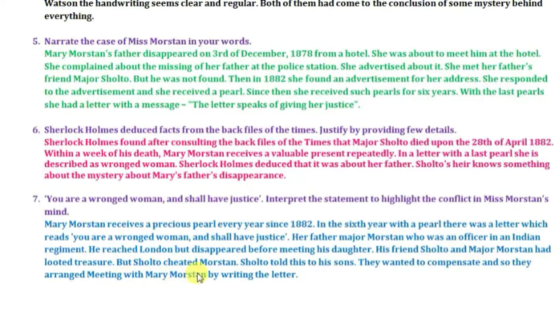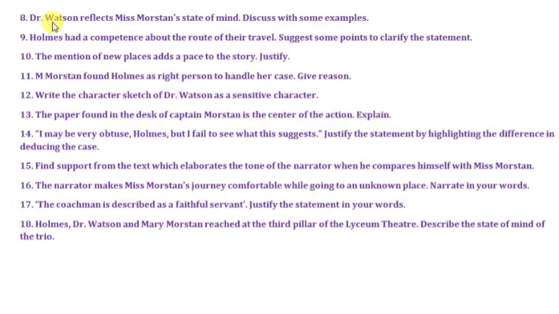But Sholto cheated Watson. Sholto told his sons they wanted to compensate, and so they arranged a meeting with Mary Watson by writing the letters. So here we come to know, when they reach Major Sholto's sons, their heirs, how her father was cheated by Sholto, and this was just to compensate everything that happened with her. That's why they were sending her a precious pearl every year. So somewhere Mary also thought that yes, something bad has happened to her father and she wanted to know what it is.